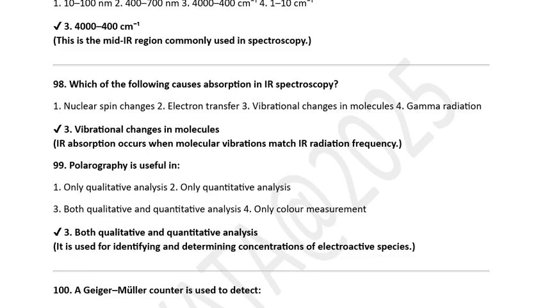Which of the following causes absorption in IR spectroscopy? 1. Nuclear spin changes. 2. Electron transfer. 3. Vibrational changes in the molecule. 4. Gamma radiation. Option 3 is the right answer. Vibrational changes in the molecule. IR absorption occurs when molecular vibration matches the IR radiation frequency.